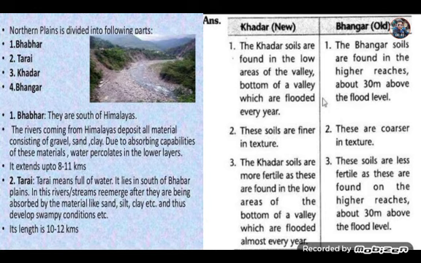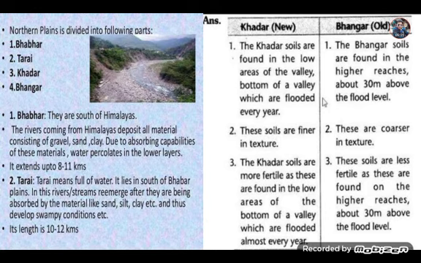In this region, river streams, as I just told you, re-emerge after being absorbed by materials like sand, silt, clay, and thus develop swampy conditions in the Terai region. Its length is 10 to 12 kilometers. So these are the two main divisions, I must say, of the northern plain region.